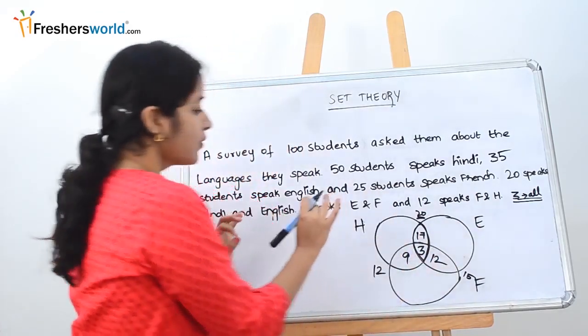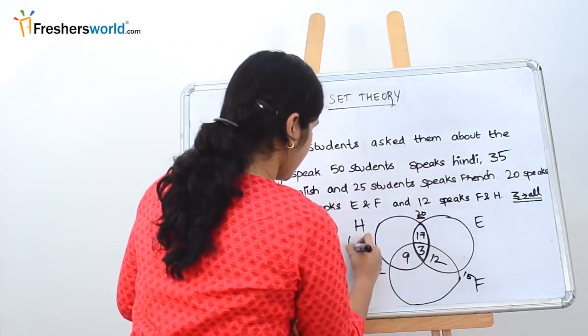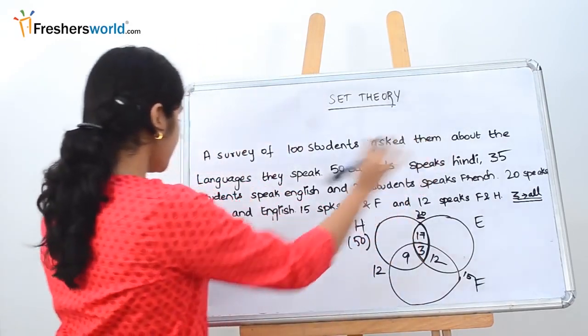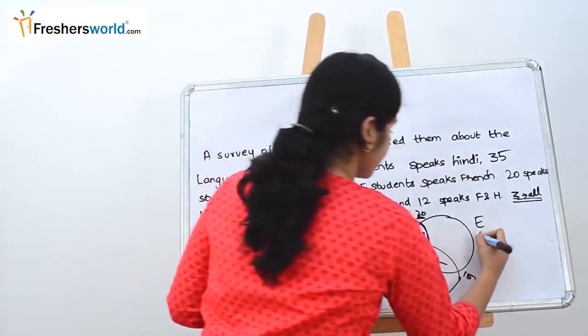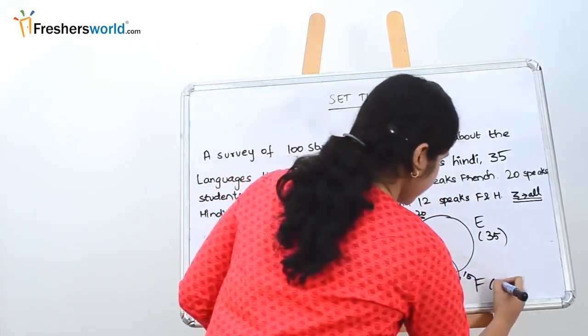How to find it? What is the next set of data they have given? 50 students speak Hindi, 35 students speak English, 25 students speak French.